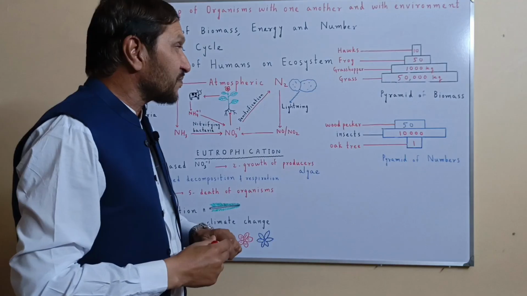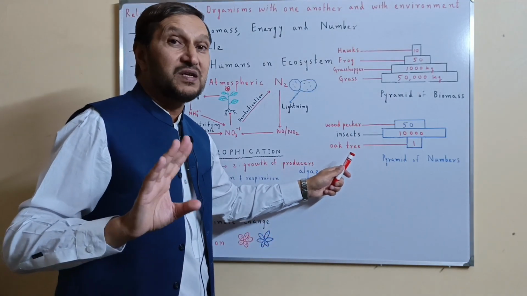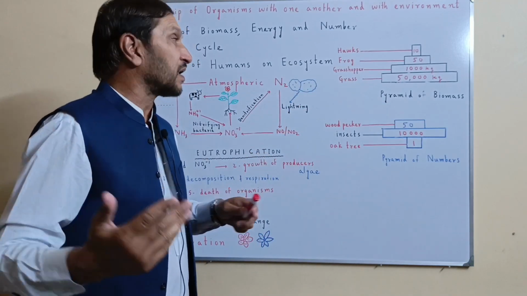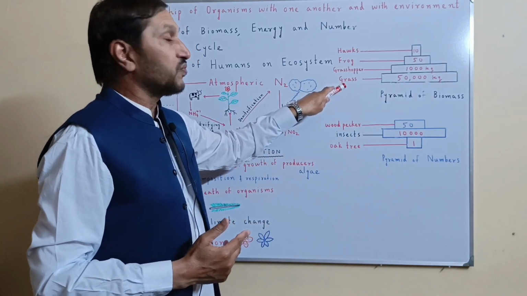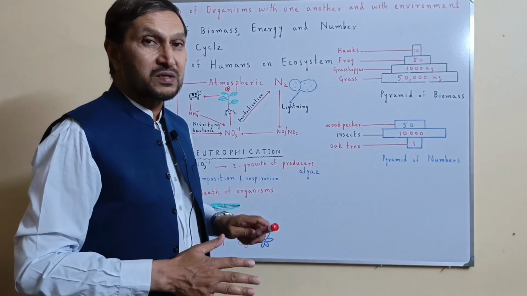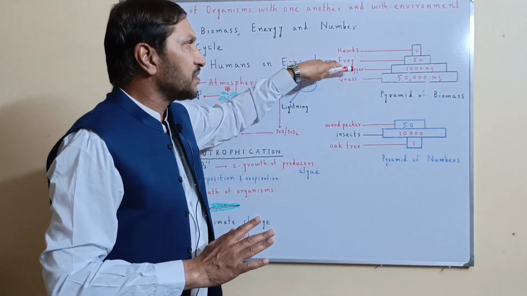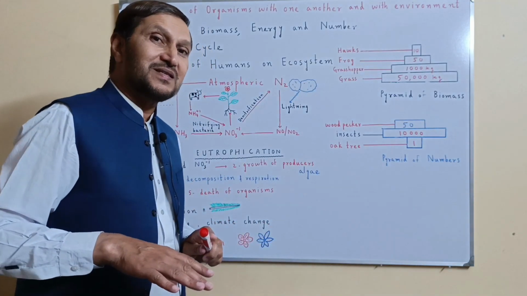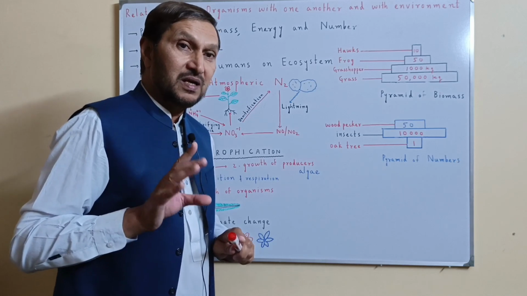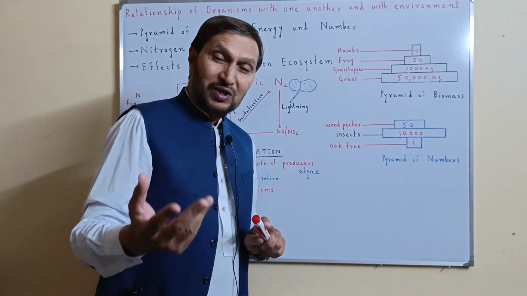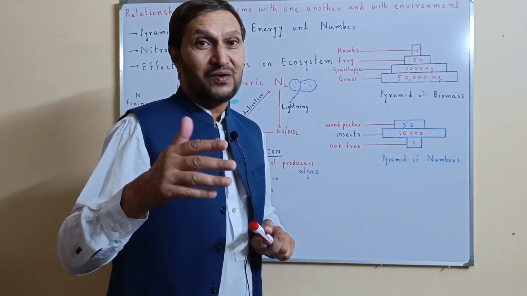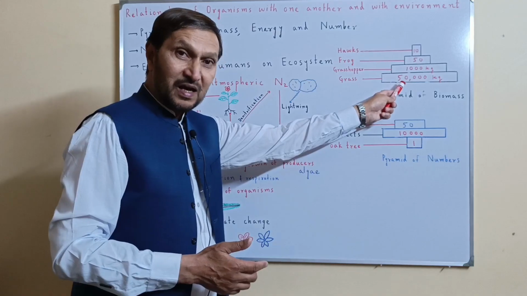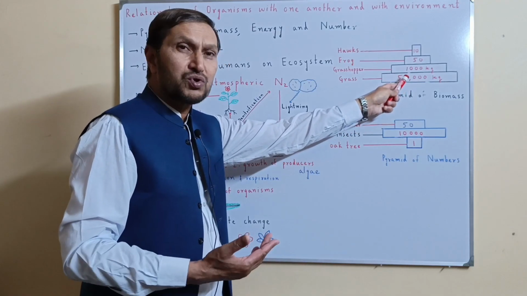However, in the case of the pyramid of numbers, the situation can be different. For example, if we draw the pyramid of number for the same food chain, grass, grasshoppers, frog and hawks, its shape will be almost like this, broader and then narrow and then narrow. But in some cases, the pyramid of number can be different. Remember that when you are asked to construct the pyramid of number, draw it with care, because its shape can be different. It can be the conventional, traditional, most common one, or it can be changed.